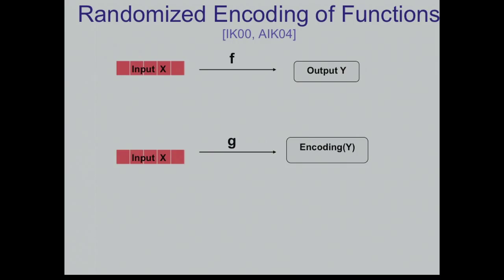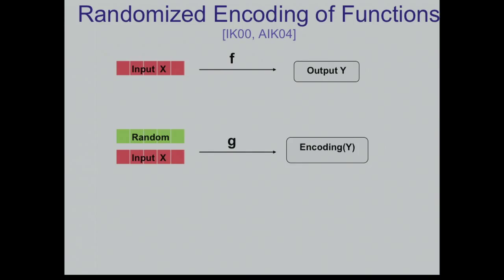And when I say encoding, this is an innocent encoding. It's not cryptographic in any sense. It just means that given this thing, you can recover y and vice versa. So it's just a representation of the original output. Okay? And to make life interesting, I'm going to allow G to use some randomness. So G is a randomized function. It takes random coins.